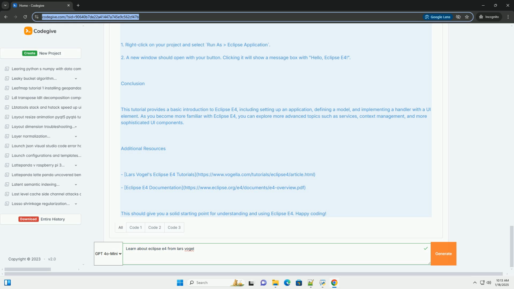Lars Vogel's Eclipse E4 tutorials, https://www.vogel.com/tutorials/eclipse4/article.html. Eclipse E4 documentation, https://www.eclipse.org/e4/documents/e4-overview.pdf. This should give you a solid starting point for understanding and using Eclipse E4. Happy coding!